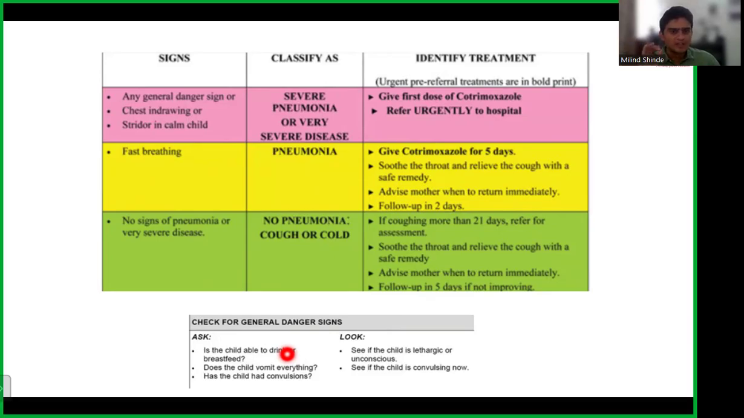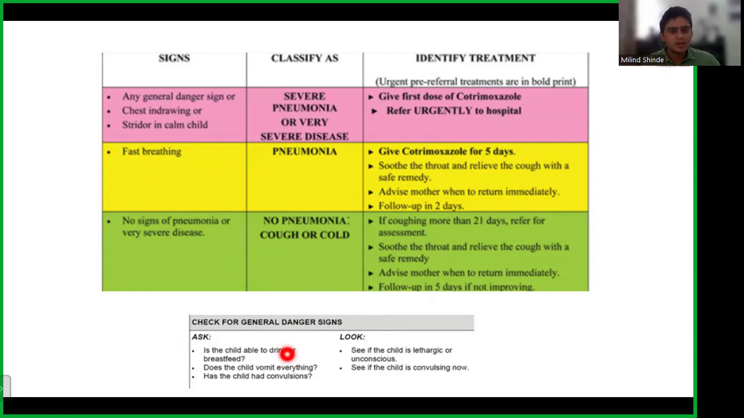So for example, they define no pneumonia, pneumonia, and severe pneumonia. No pneumonia is a child who is having symptoms of cough, coryza, cold, but there are no signs of pneumonia or very severe disease. So what we give, we just give soothing remedies, and we advise the mother to take care of the feeding, and we keep the child in follow-up for a longer time, that is 5 days. So that is just a cough and cold.